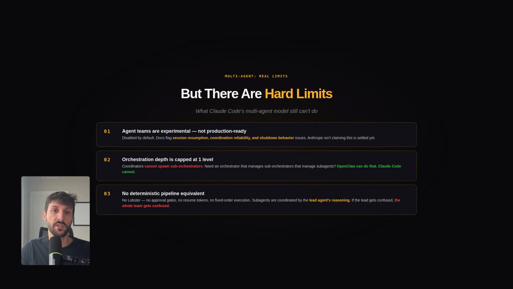Also, there's no equivalent to Lobster's deterministic pipeline execution with approval gates and resume tokens. Claude Code subagents are coordinated by the lead agent's reasoning, not by a structured workflow definition. If the lead agent gets confused, the whole team gets confused. OpenClaw's Lobster runs steps in a fixed order with explicit approval checkpoints, which makes it more predictable for production workflows.